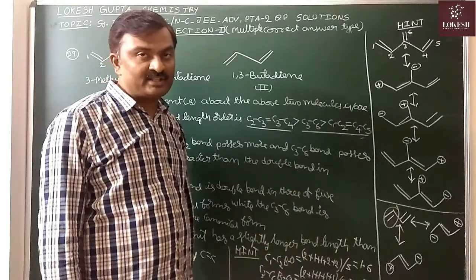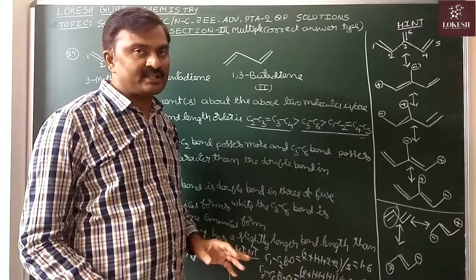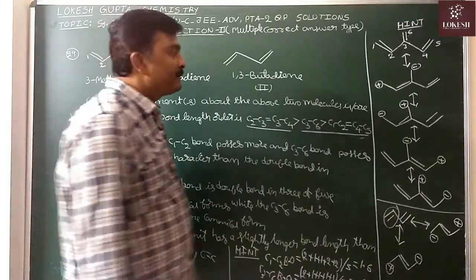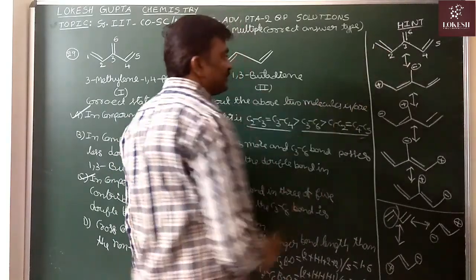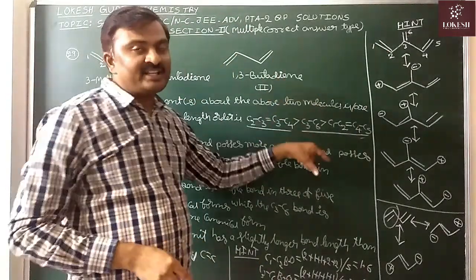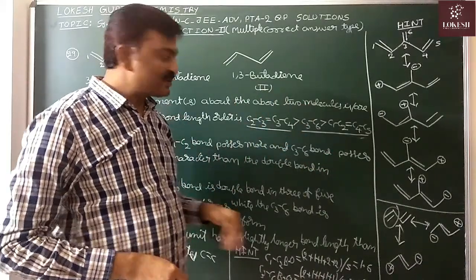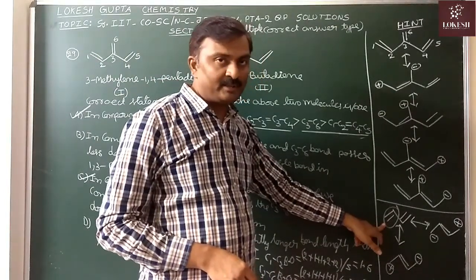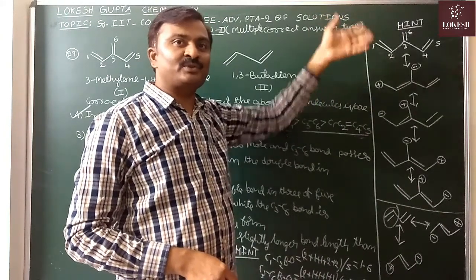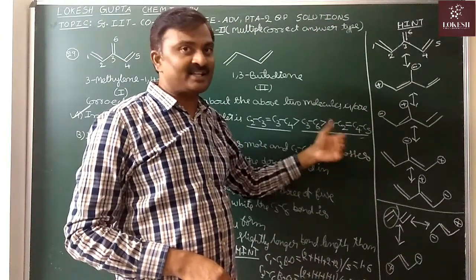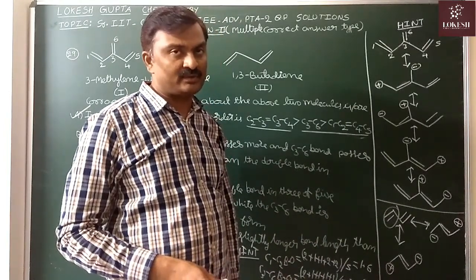It means in 33.3% of the resonating structures, double bond character is there. But in this case, for C1, C2, out of 5, in 3 structures, double bond character. So in 60% of the structures. So when compared with the double bond in 1,3-butadiene, for this C1, C2 bond, double bond character is more. In 60% of the resonating structures, double bond character, but here in 33.3% only.